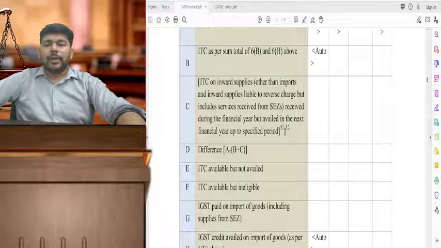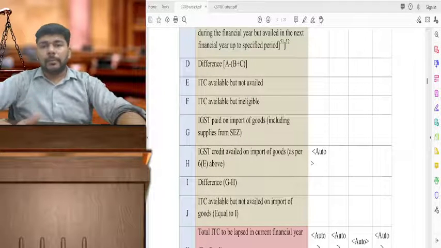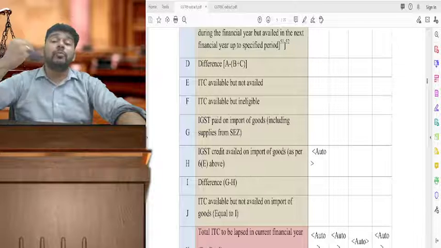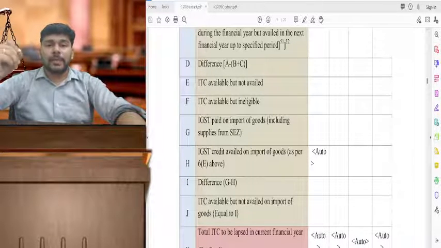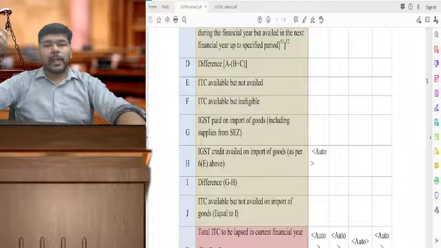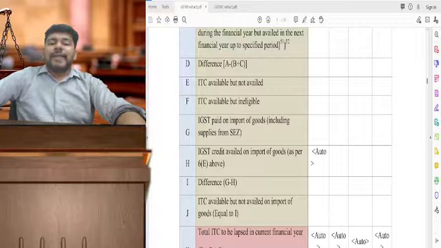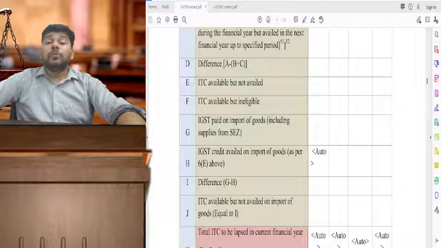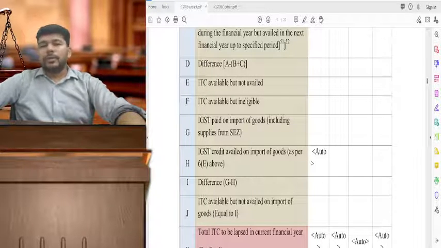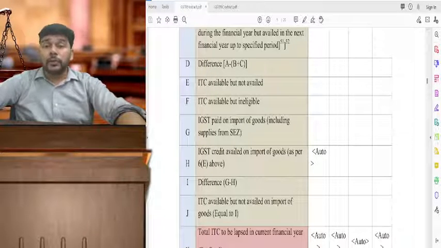So here your data will get updated, and then if the difference is positive, that means if your GSTR 2A credit is more than the GSTR 9 table 8B plus C, then the difference will need to be either considered as not available or ineligible, and therefore it will lapse forever. If at all there is a reverse scenario, that means the credit available with you is more than what is there in 2A, of course, you know that there are litigations pending on that, and therefore I'll not make any conclusive comment.